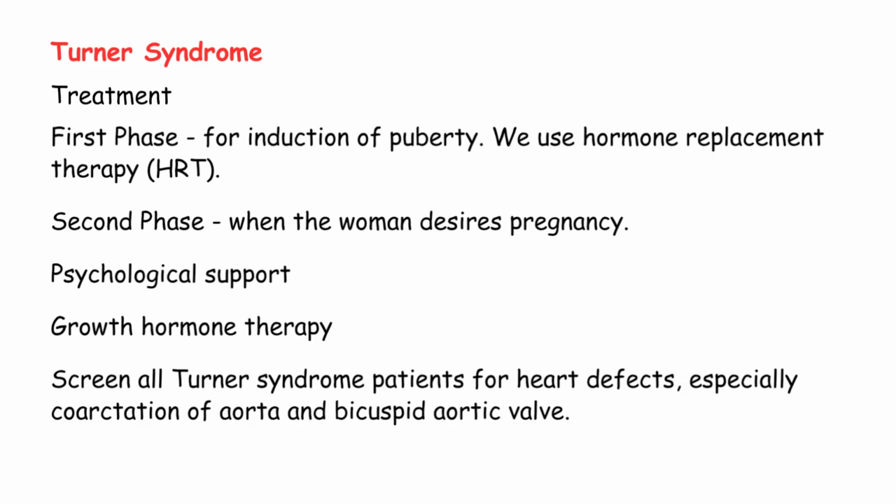And regularly check their thyroid function. Autoimmune thyroid disease is very common in these patients. One interesting genetic fact: about 50% have the classic 45XO karyotype. The other 50% have mosaic patterns, meaning some cells have 45XO while others might have 46XX or other combinations. Mosaicism can lead to milder features. Remember this exam tip. Short stature plus primary amenorrhea equals think Turner syndrome first.